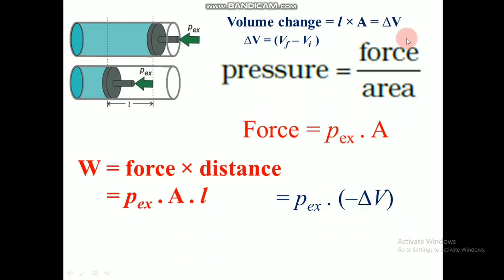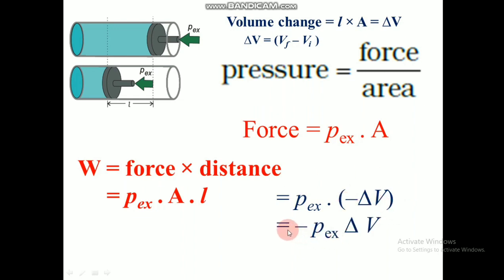Because when we deduce Vf minus Vi, the final volume minus initial volume, the initial volume is the bigger quantity and the final volume is a lesser quantity. And when we subtract a bigger quantity from a smaller quantity, we get a negative value. That is being shown here. So P external into minus of delta V.